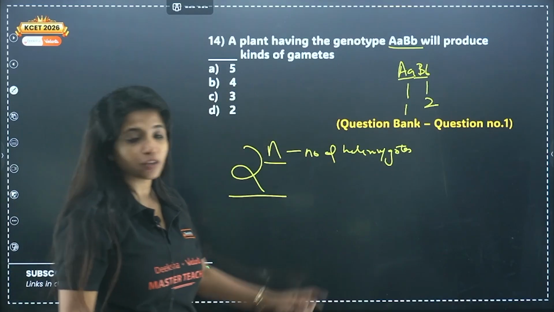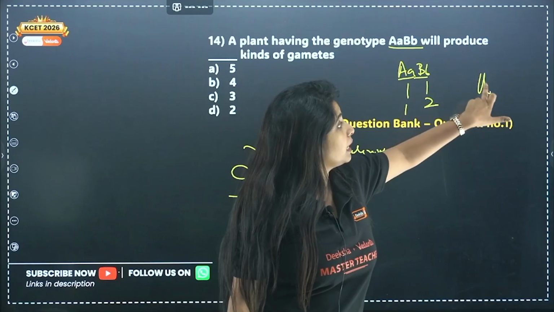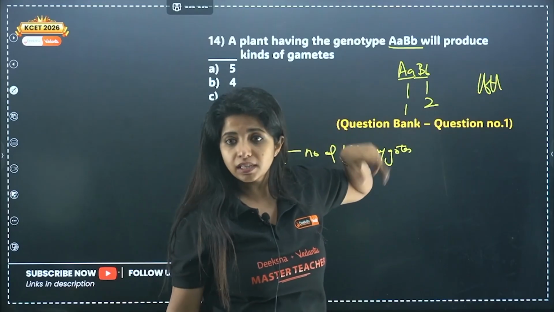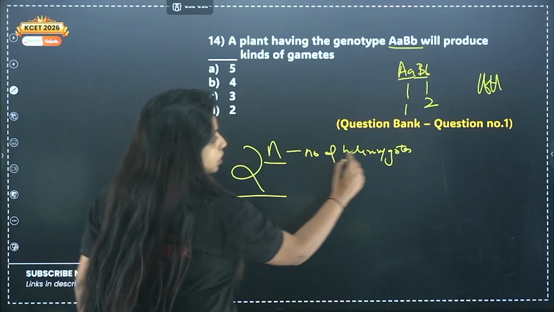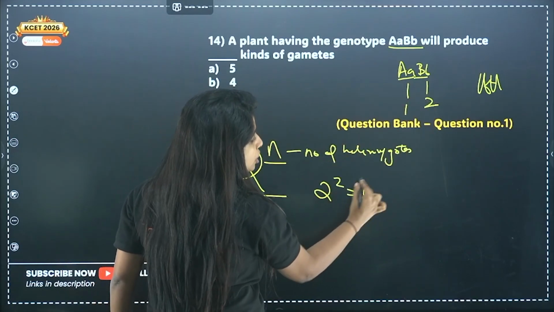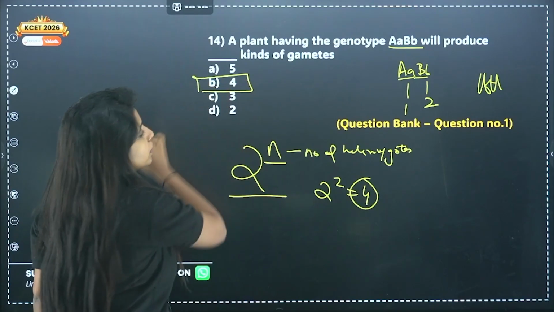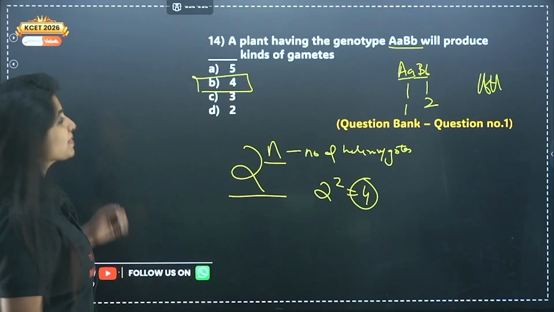We have 2 heterozygotes. Why do I call it heterozygote? One is capital A, small a. If it is capital A itself, you call this homozygous condition, but now here it is heterozygous condition. Fine. So number of heterozygotes, ma'am, we have 2. So 2 raised to the power 2 is equal to what? You have 4 gametes going to be formed. You would be having 4 gametes which are going to be formed right over here.